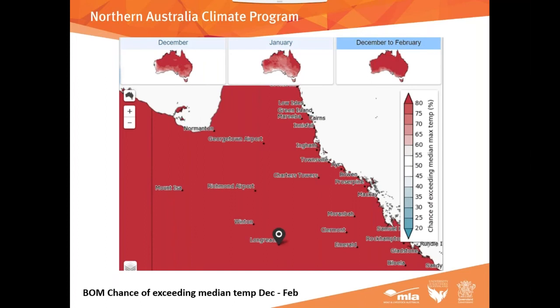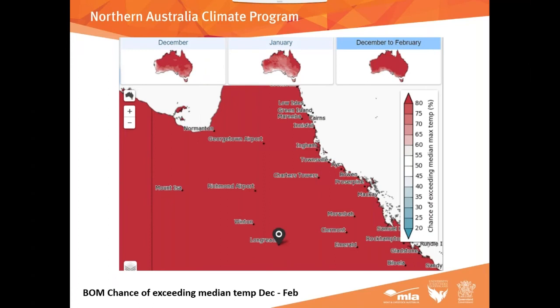The bad news, I guess, is that temperature is likely to exceed median right across the board. I haven't split it up into months because they're all the same. It's going to be hotter than average right across the board. There's a 96% chance of that. Sorry, 57% accuracy, and the chance of exceeding that median is 96%. So it's highly likely that it'll be hotter than normal, and the accuracy is not too bad.